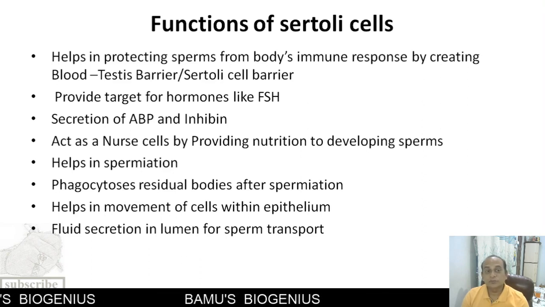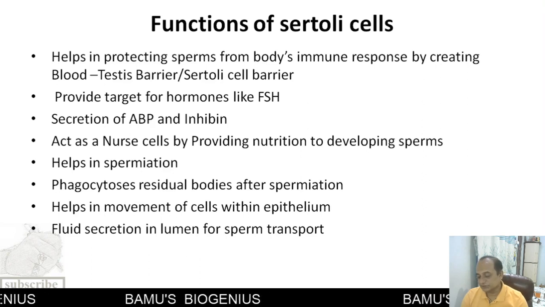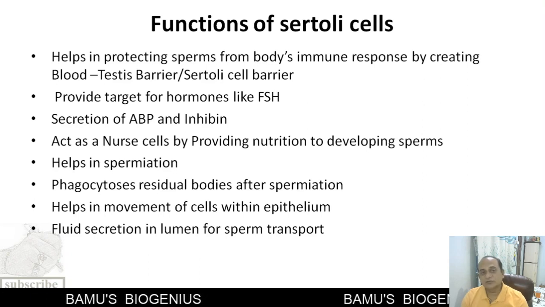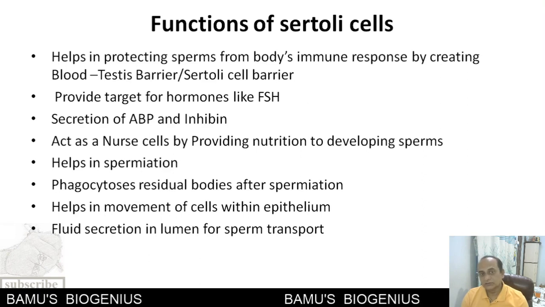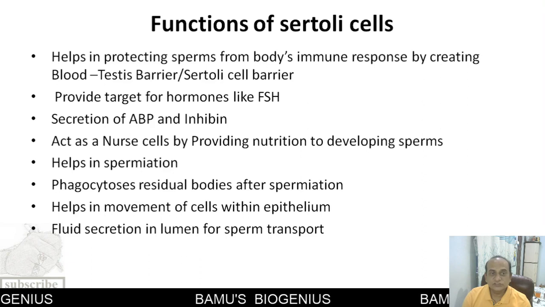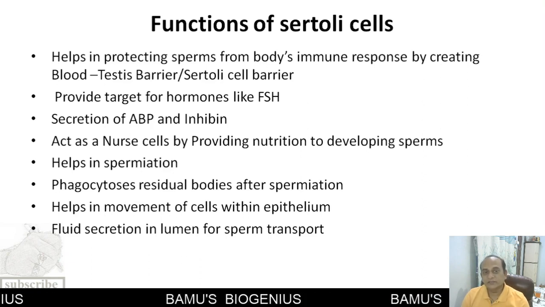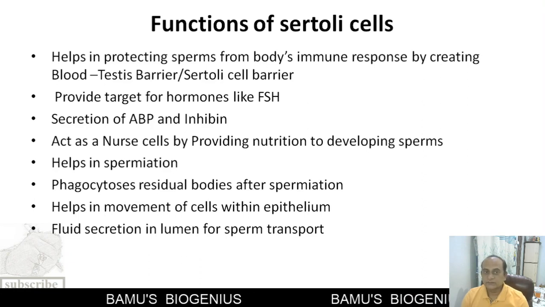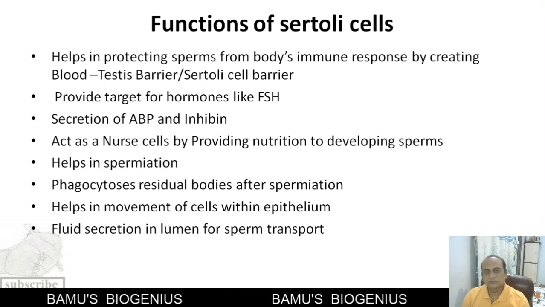Then it also provides a target for hormones like follicle stimulating hormone, or FSH, because it has receptors, and this follicle stimulating hormone stimulates the Sertoli cells. Then it also secretes androgen binding protein and inhibin. Now, the role of androgen binding protein and inhibin we will discuss in the hormonal control of spermatogenesis.